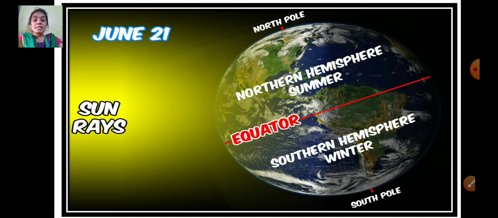The season is all dependent on which part gets how much sunlight during that time. So earth is tilted. Which part of the earth is tilted towards the sun? It will be summer. The other part will be winter because it receives less sunlight.